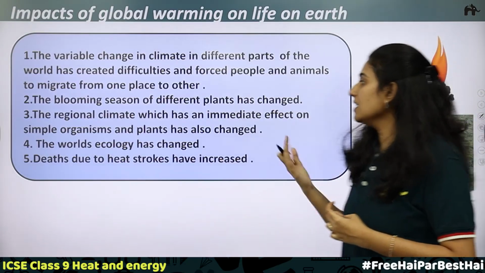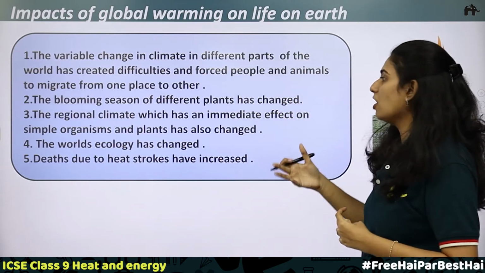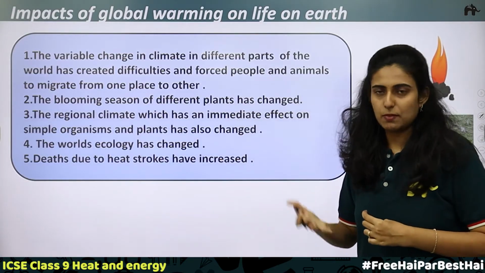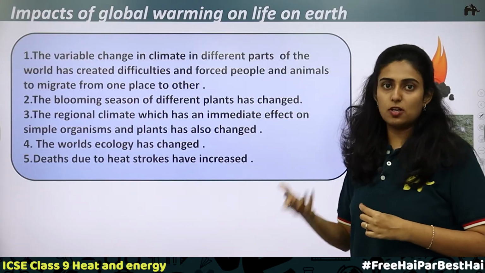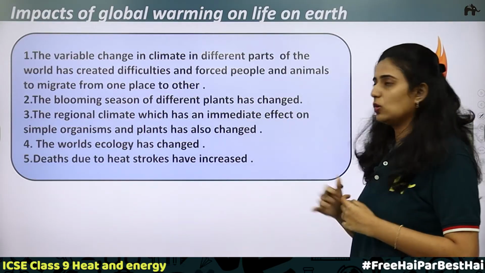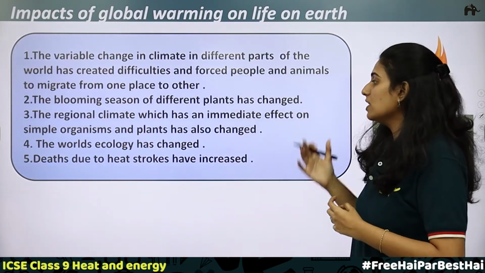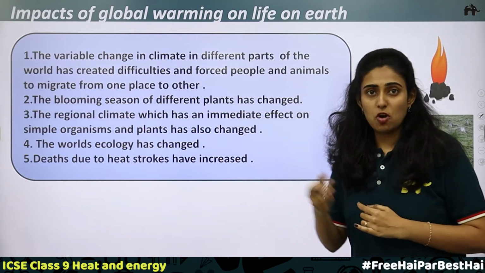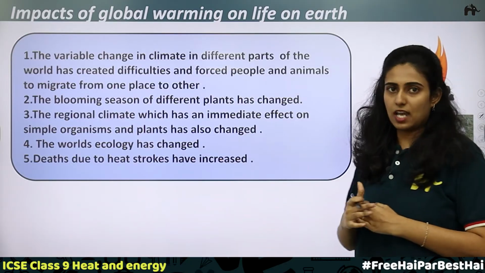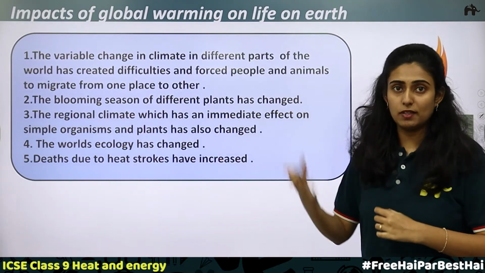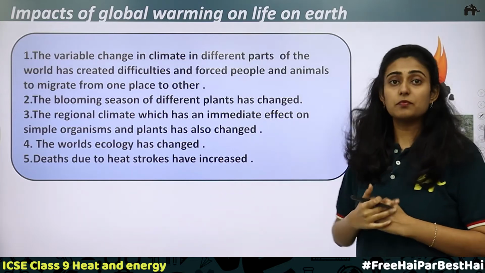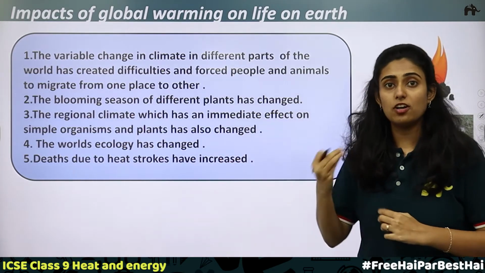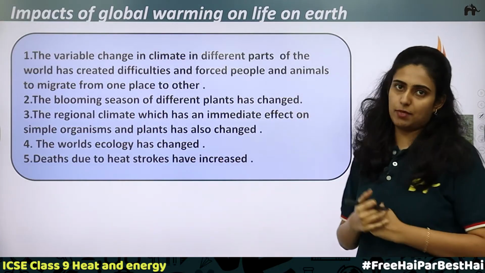Next, the regional climate, which has an immediate effect on simple organisms and plants, has also changed. Due to the change in regional climate because of global warming, the plants and all the simple organisms existing in that particular place will also be affected. Next, the world's ecology has completely changed. Next, deaths due to heat strokes have increased. Some organisms cannot sustain in a particular climate because of these climatic changes and global warming, and there will be many such deaths. So this is how life on Earth is affected because of global warming.